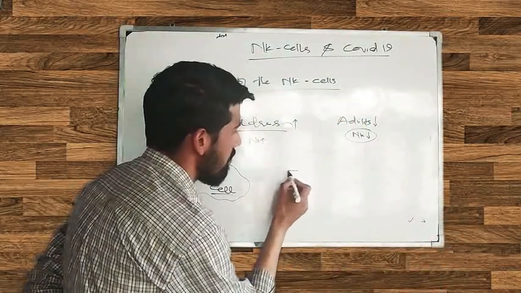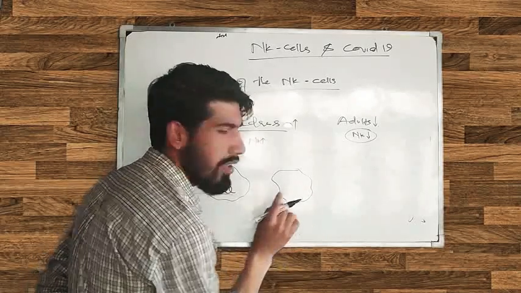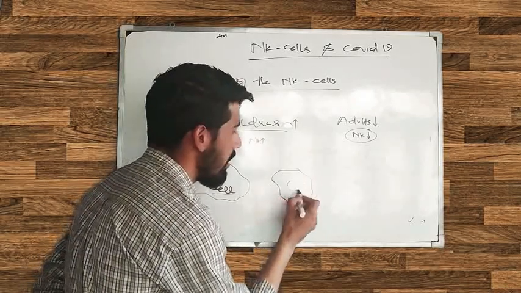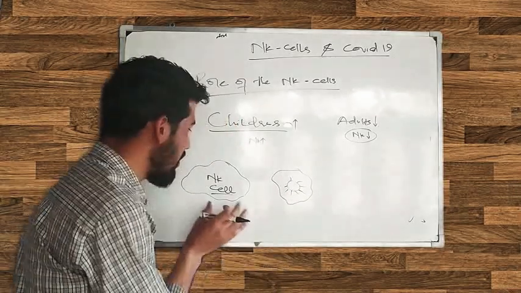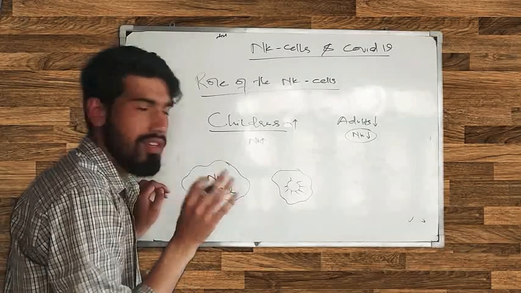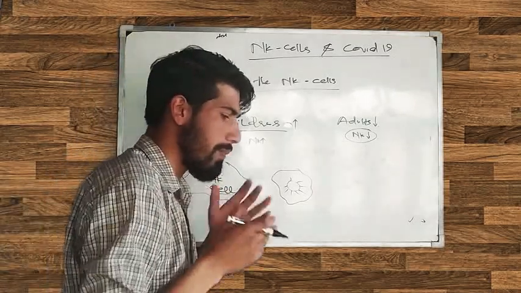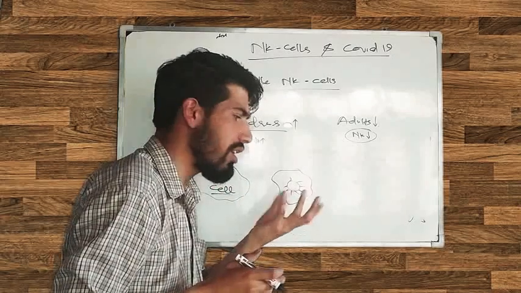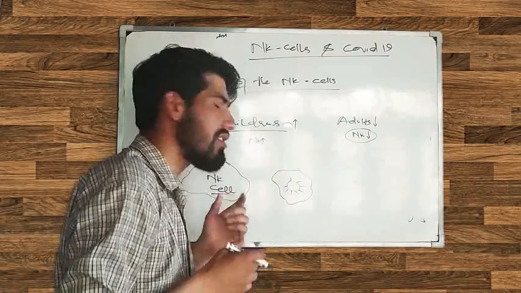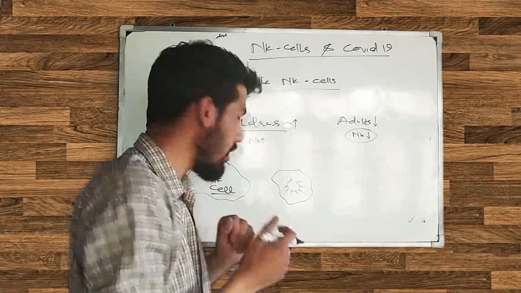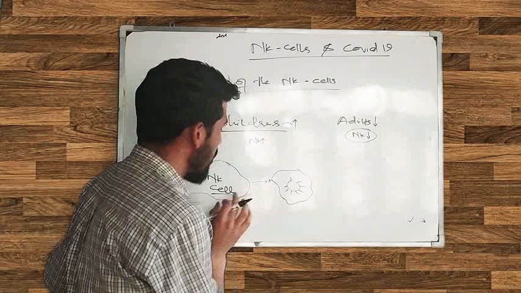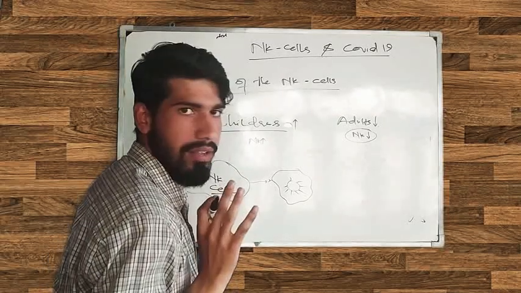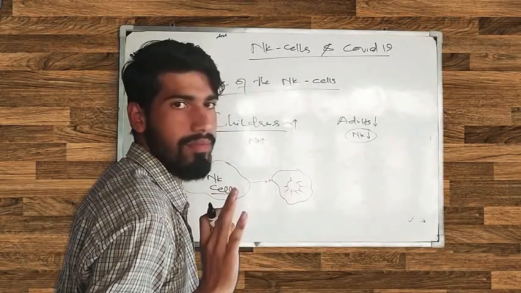For example, here is an unhealthy cell, a cell infected by COVID-19. This NK cell is exhausted, it shows very lazy behavior. So when this cell checks the other cell, it cannot judge very perfectly whether the cell is infected or not.